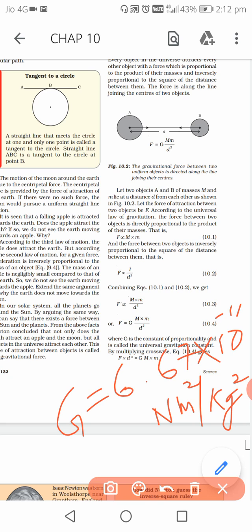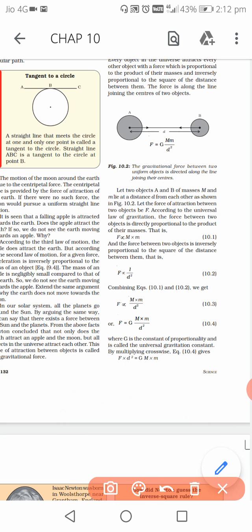So this is the statement. If you are asked to state the universal law of gravitation, then you write in words that the gravitational force between two bodies is directly proportional to the product of the masses and inversely proportional to the square of the distance. Mathematically, it means this one, first this one, then this one, and then combining, finally what we got is the mathematical formula of universal law of gravitation. If you are asked to state, then you have to write in words.